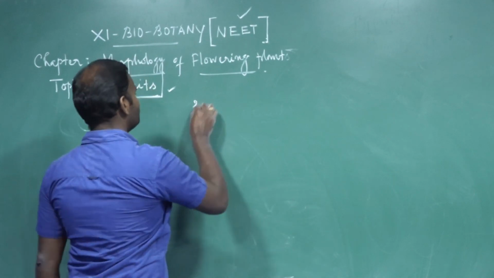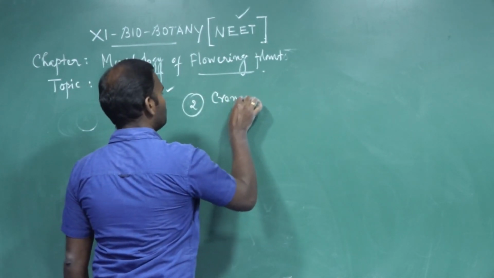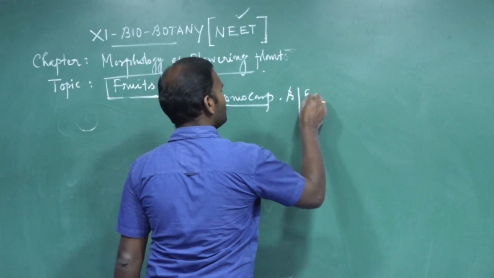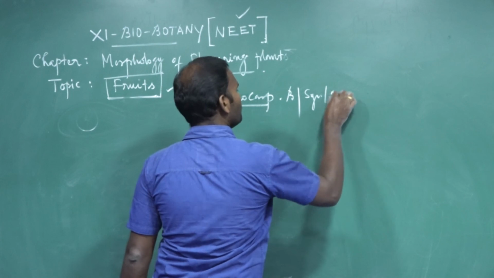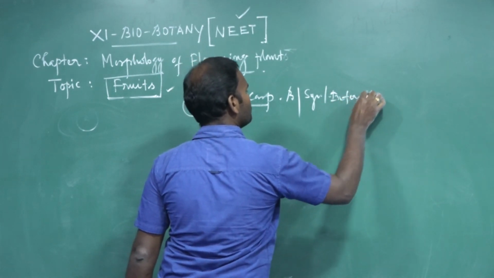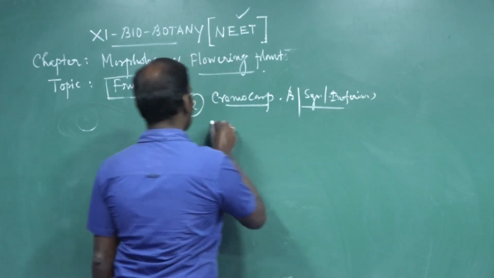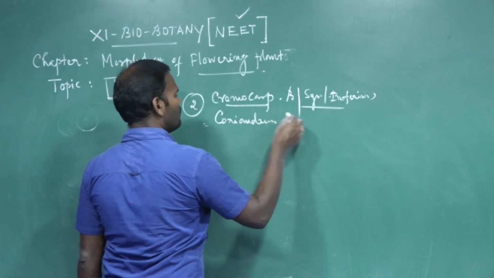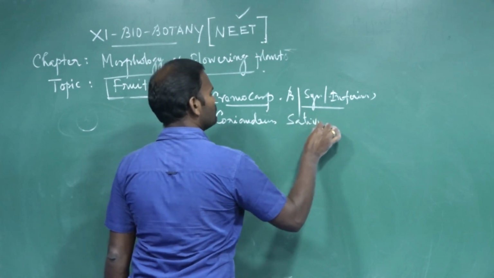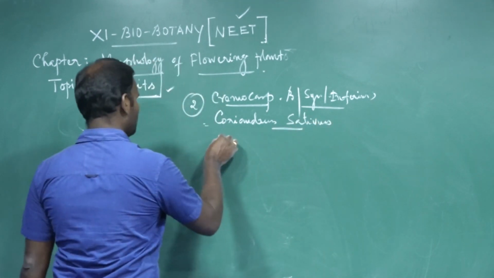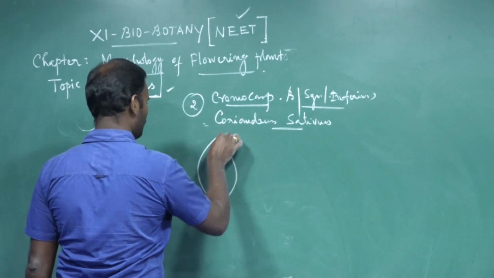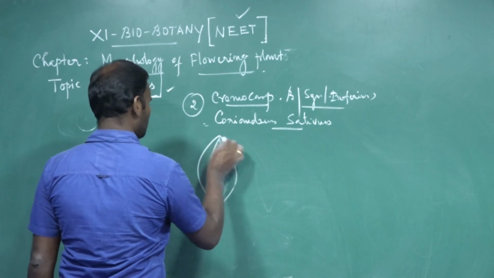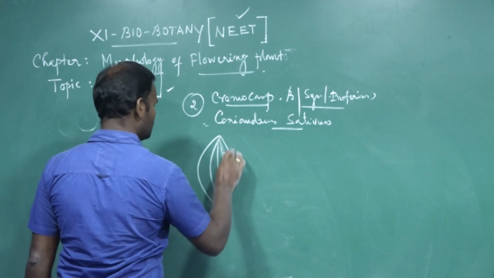The next one, the second, is cremocarp. It is developed from a bicarpellary syncarpous inferior ovary. For example, Coriandrum sativum, coriander. It is a bicarpellary fruit. There is a central axis.